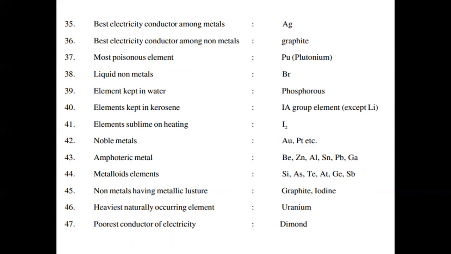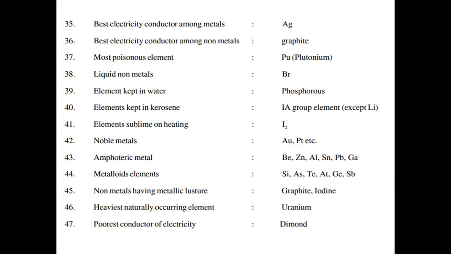Amphoteric metals, beryllium, zinc, aluminium, tin, lead, as well as gallium. Metalloid elements, silicon, astatine, tellurium, technetium, then germanium and tin. Non-metals having metallic luster, graphite and iodine.